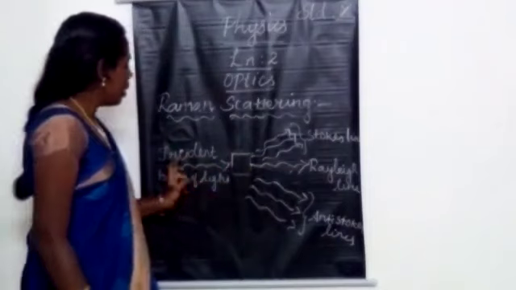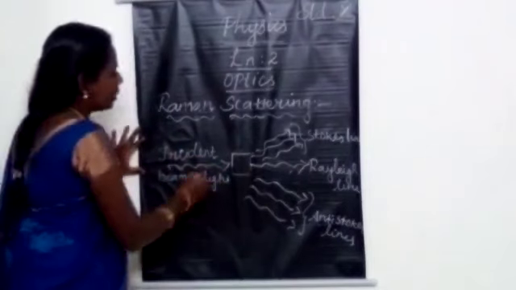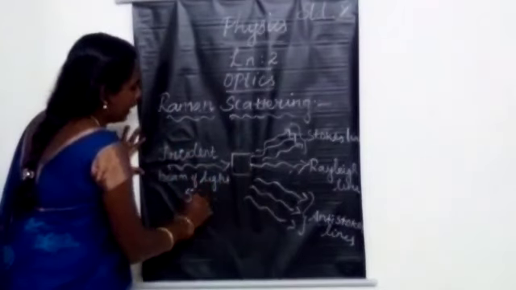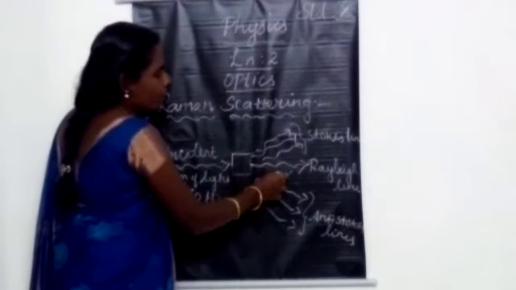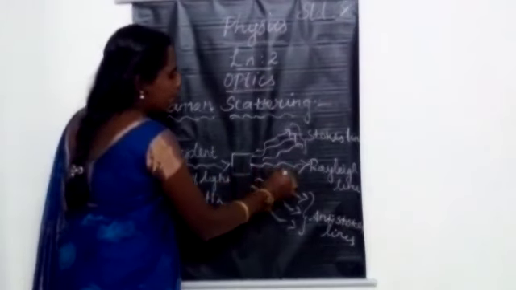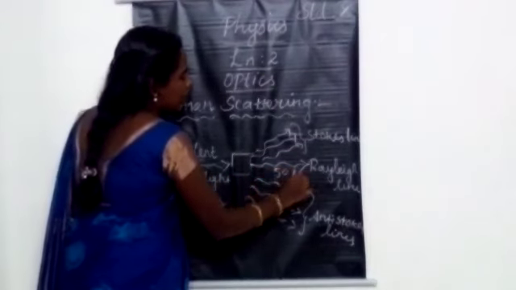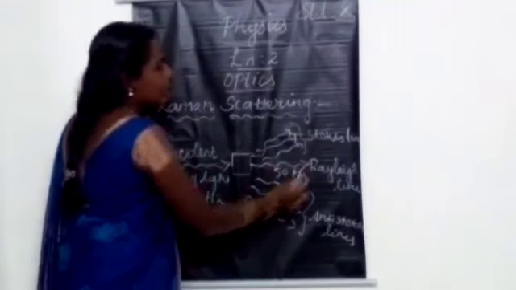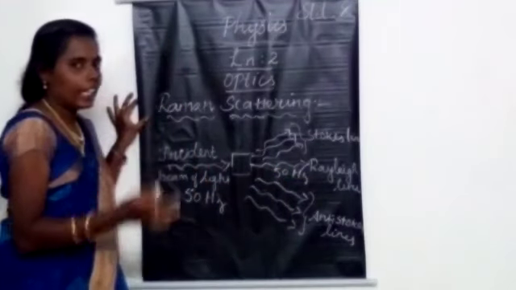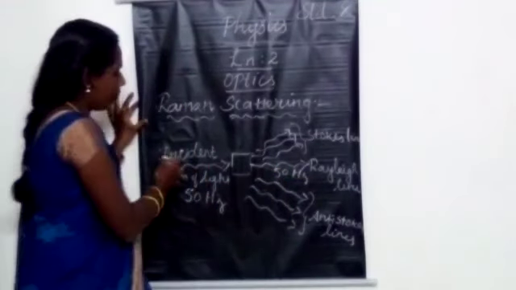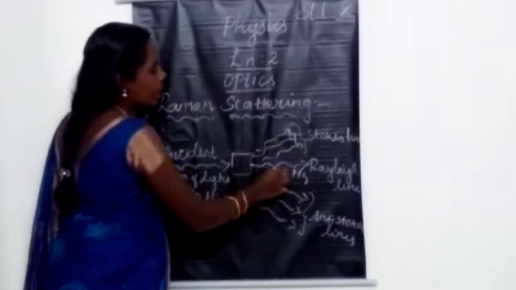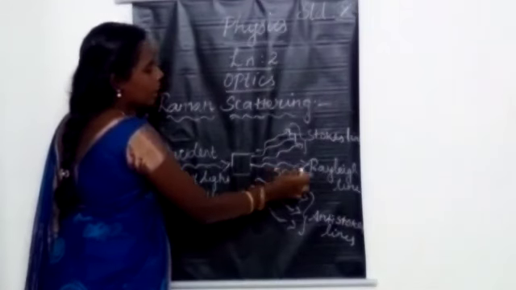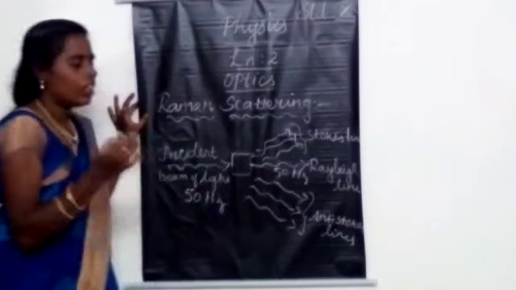For example, if the incident beam has a frequency of 50 Hz and the scattered line also has 50 Hz, that line is called the Rayleigh line.